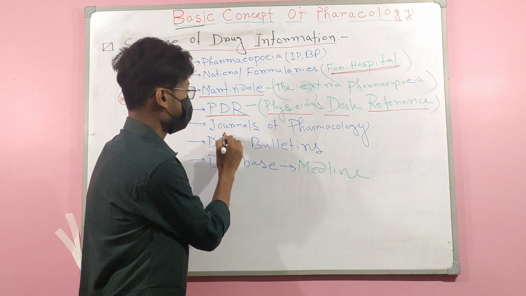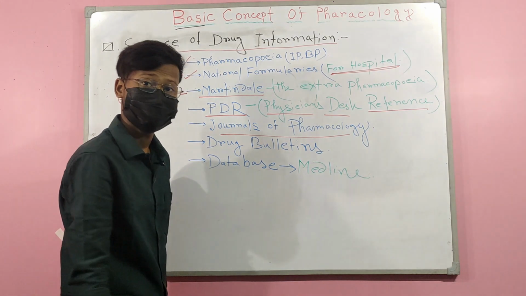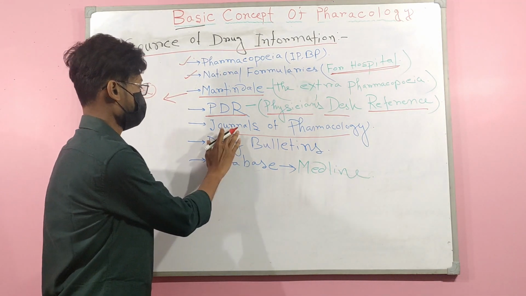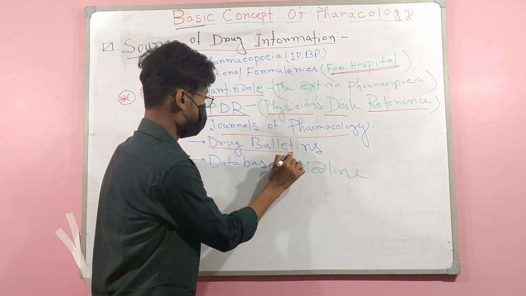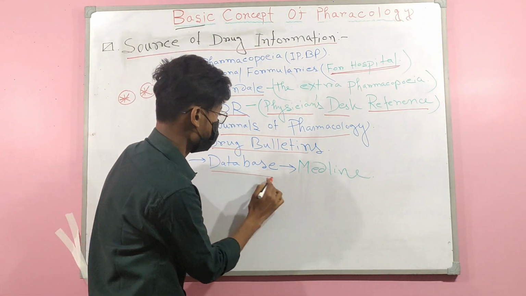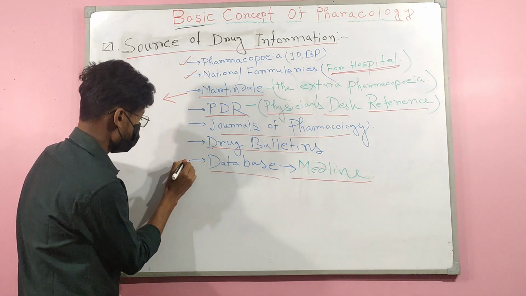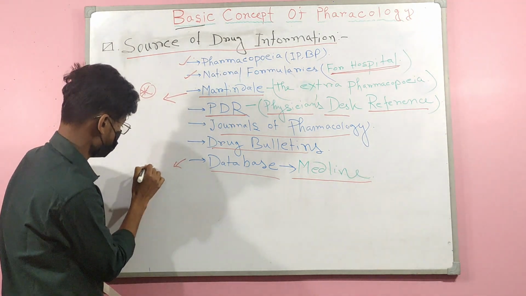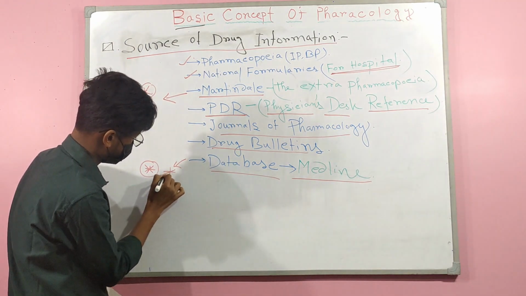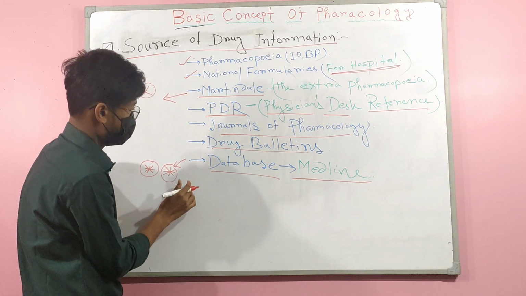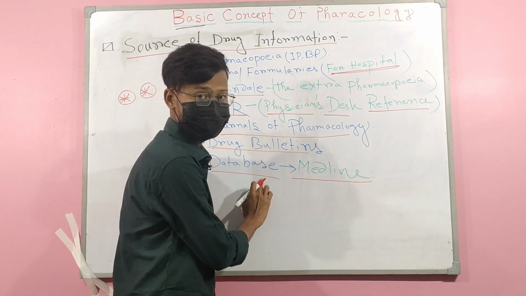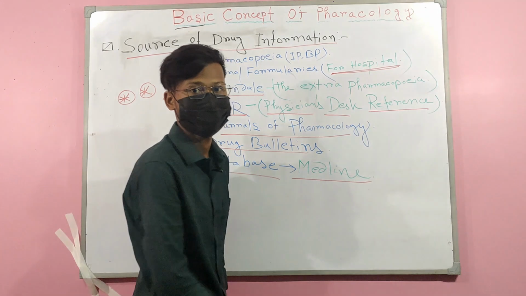And journals of pharmacology, we can get drug information from here also. Then drug bulletin, and databases, for example Medline. It is also very important for our exam. Example of a database is Medline.